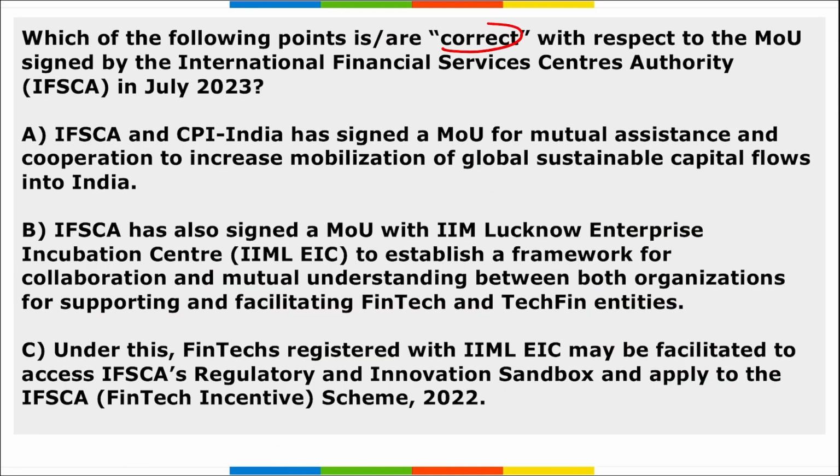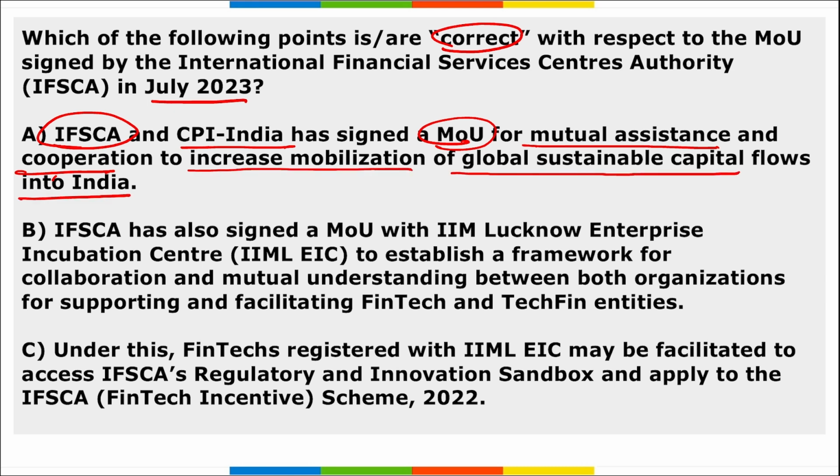Next, which among the following are correct with respect to an MOU signed by IFSCA in July 2023? Option A, IFSCA and CPI India signed an MOU for mutual assistance and cooperation to increase mobilization of global sustainable capital flows into India. So option A is correct.